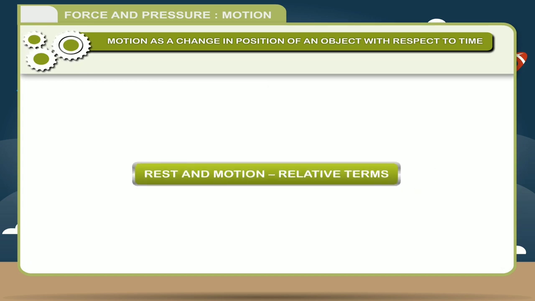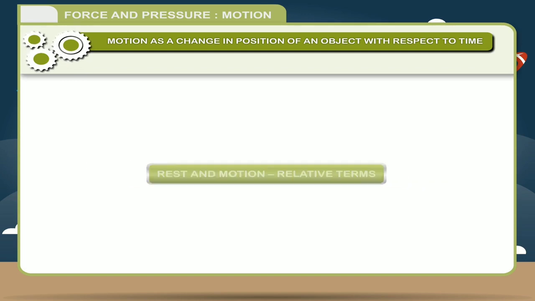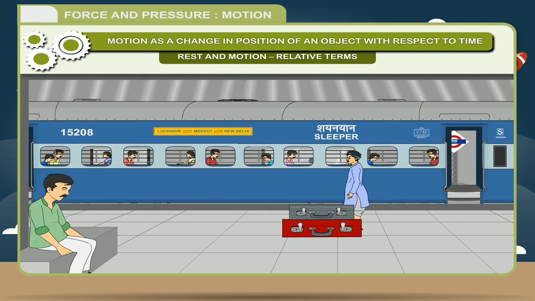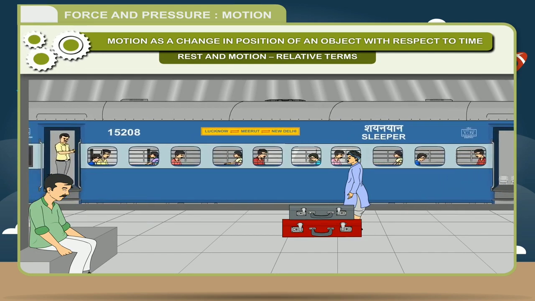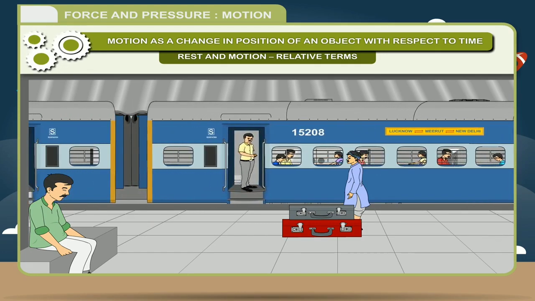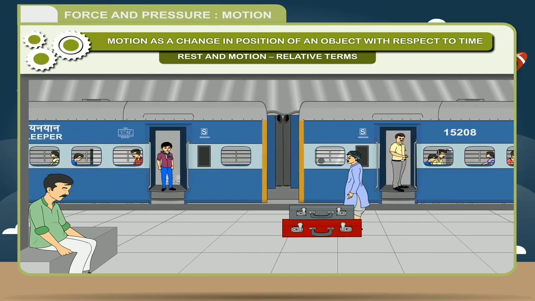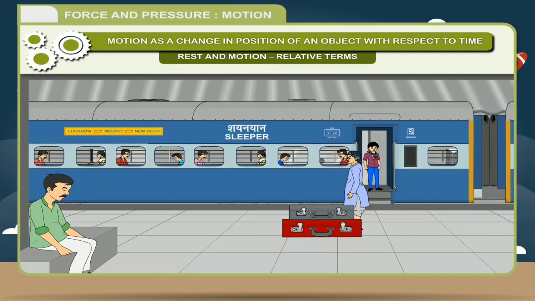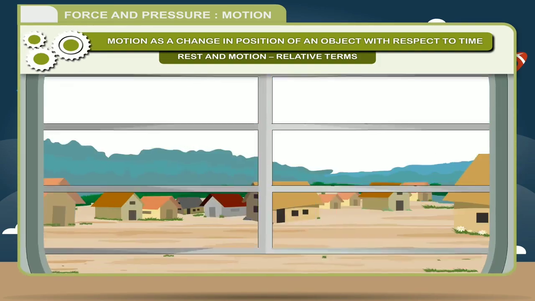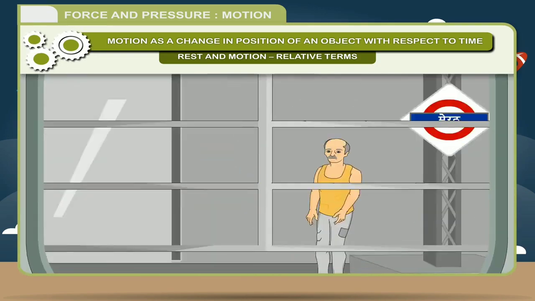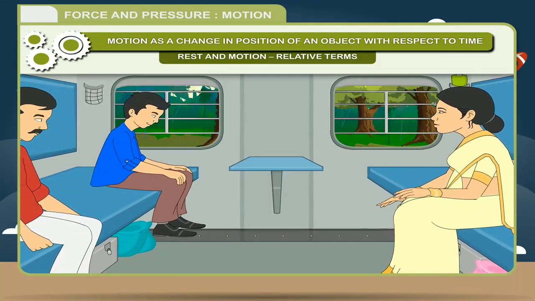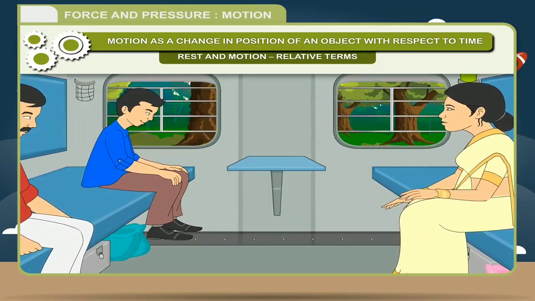rest, and motion. Now we'll see an example. Let us consider a situation where you are traveling in a train with one of your friends. So, with respect to your friend who is sitting beside you, you are at rest. But when you look outside, you are constantly changing your position with respect to platforms, houses, trees, electric poles, etc. So, simultaneously, you are both at rest and also in motion.